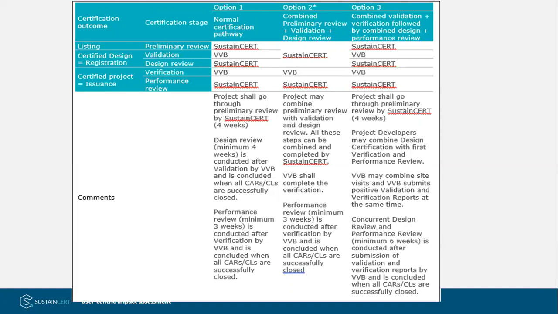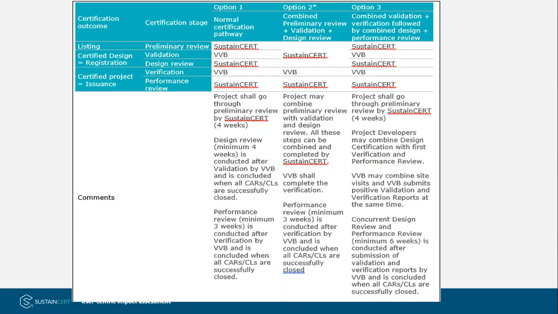The first option is the normal certification pathway, wherein there is a preliminary review done by Sustain Cert, a validation done by VVB, and then design review by Sustain Cert, verification by VVB, and then there is a performance review by Sustain Cert. So this follows the normal certification cycle.